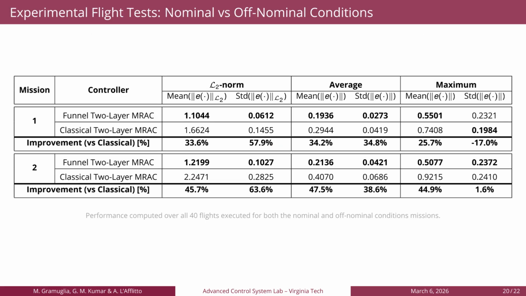The following table summarizes the results obtained in the experimental flight tests. All the metrics considered in the table show that the proposed framework yields improvements up to about 64% with respect to its classical counterpart, except for the maximum standard deviation of the norm of the trajectory tracking error in the nominal mission. However, this difference is marginal compared to the other performance metrics.